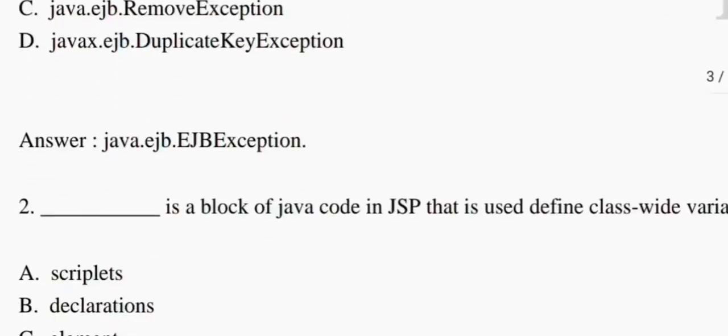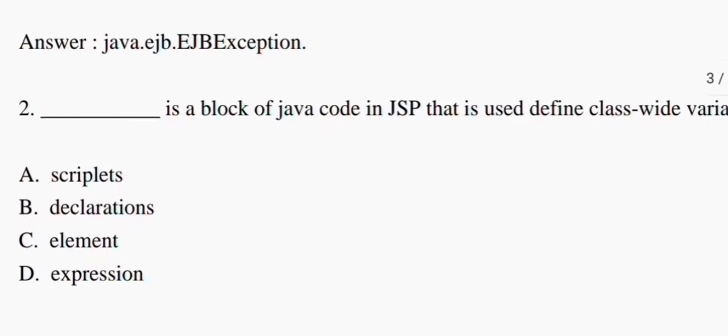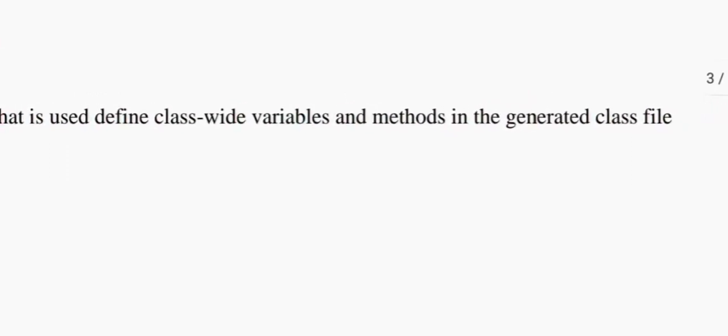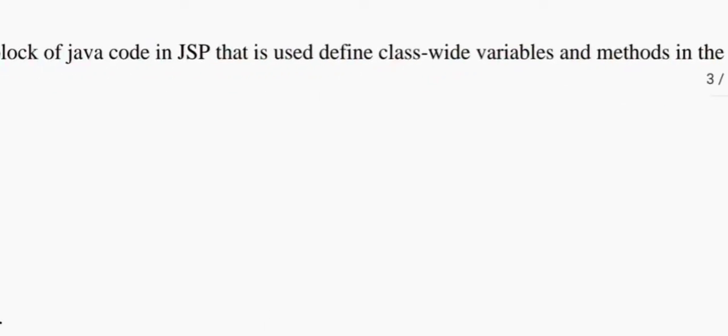Here the next question is defined as: dash is a block of java code in JSP that is used to define class-level variables and methods in the generated class file. Okay, so we come to the options.